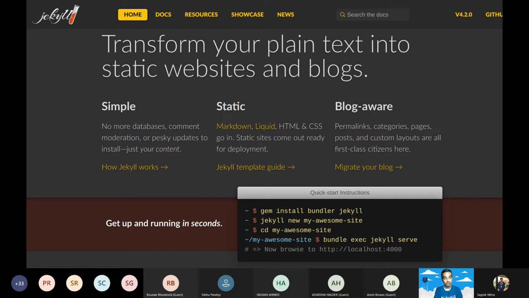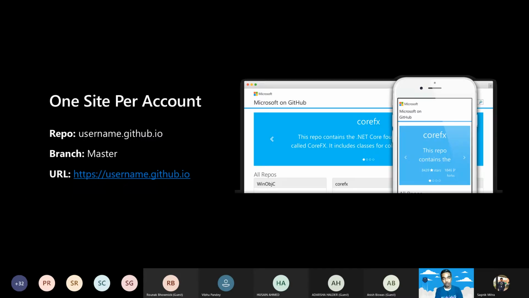Basically, Jekyll is also built on Ruby and Rails, like Git and GitHub. So we'll see. I am not extending much here.